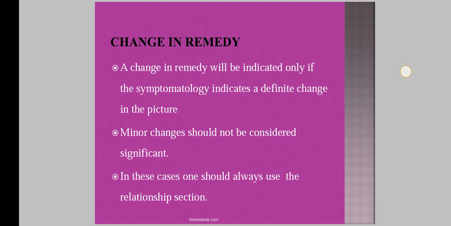Then the third one, that is change in remedy. A change in remedy will be indicated only if the symptomatology indicates a definite change in the picture. That is, you see a change in the symptomatology of a patient. In that case you can change the remedy of that patient. Minor changes should not be considered significant enough to change the remedy. In these cases one should always use the relationship section. That is, when you change the remedy, you use the relationship section of the remedy. It can be a complementary remedy, it can be a cognate remedy, and accordingly.